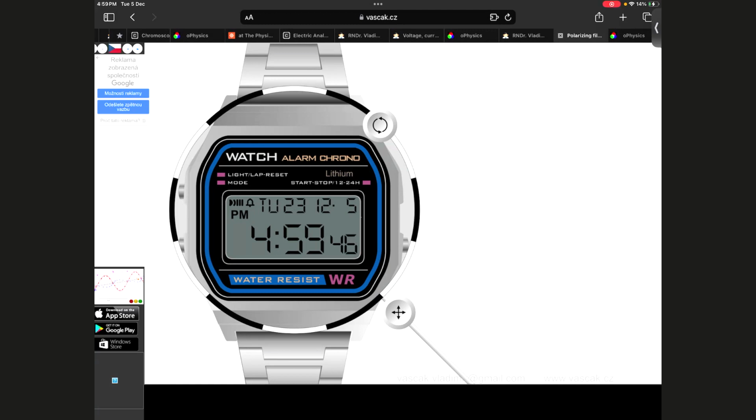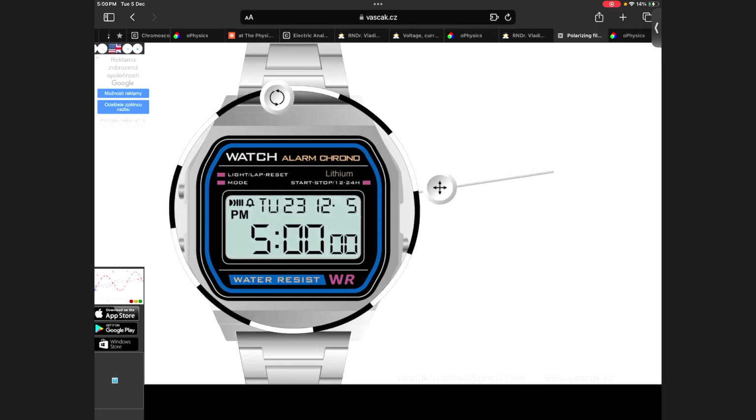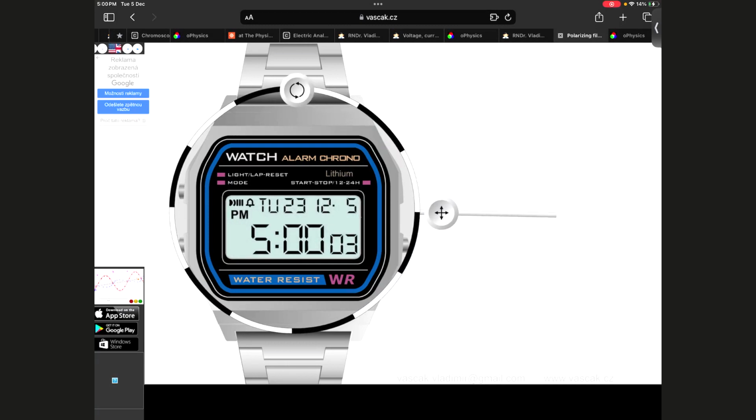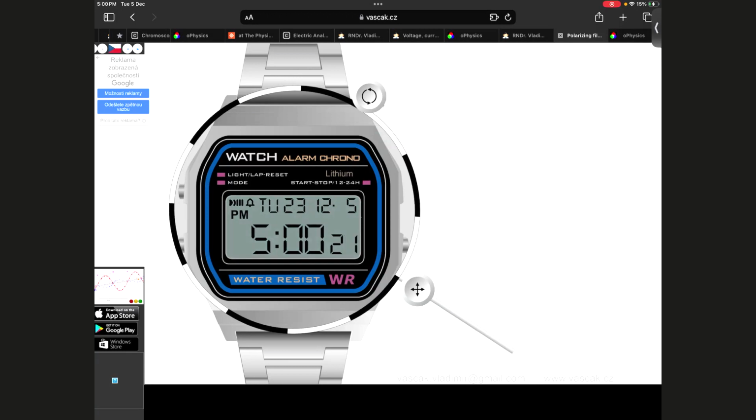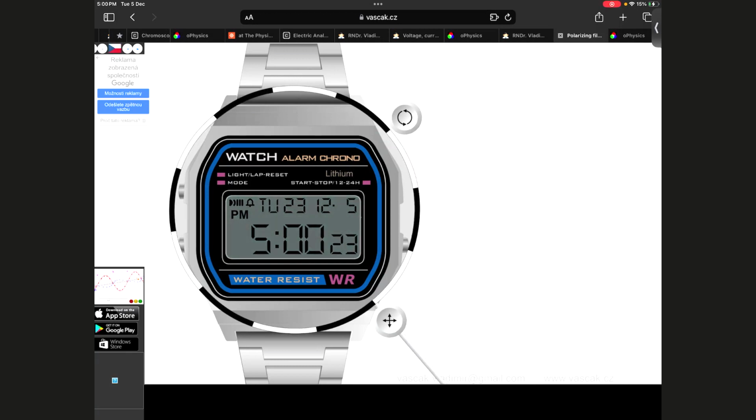But how do I confirm that it's not just blocking the light for the first time, but that it's blocking plane polarized light? So I'll rotate this. See what happens. As I rotate this, at one particular point, the screen is at full brightness. What does that mean? That my filter and the screen's waves are what to each other? Parallel. But now if I rotate this further, what is the screen becoming? Dimmer and dimmer. Why is it getting dimmer? Because only components are now allowed to pass through, barely.